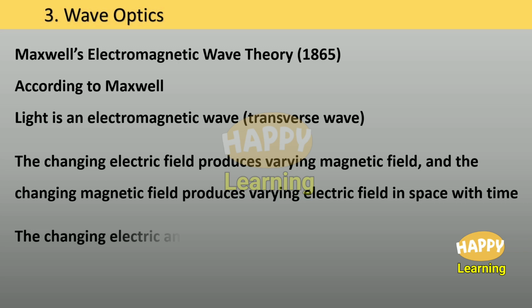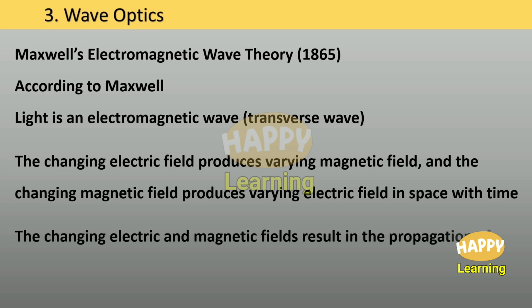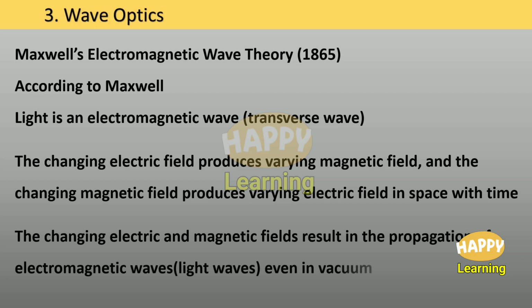The changing electric and magnetic fields result in the propagation of electromagnetic wave, that is light wave, even in vacuum.